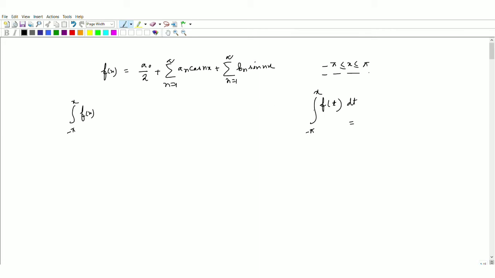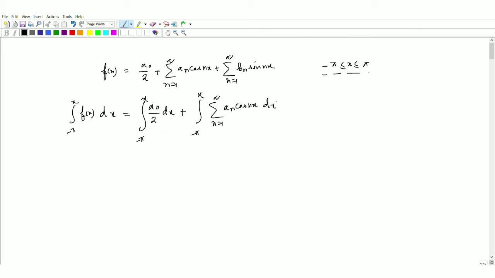Here we are not using another variable, we are simply keeping x the same. Now you have to do the integration on the right hand side also: a0/2 dx integration from minus pi to x, plus summation 1 to infinity an cos nx dx, plus the integration from minus pi to x of summation 1 to infinity bn sin nx dx.